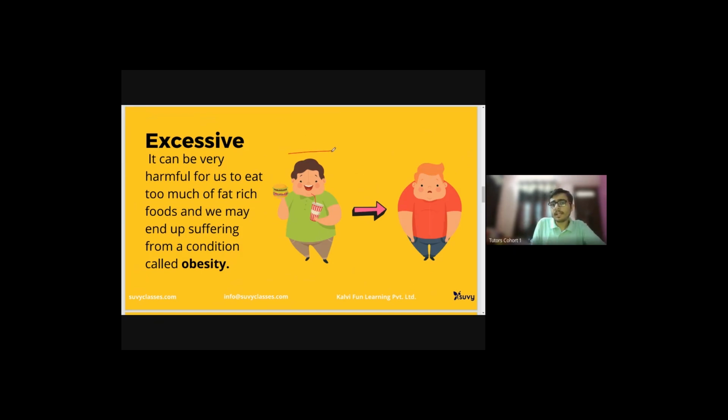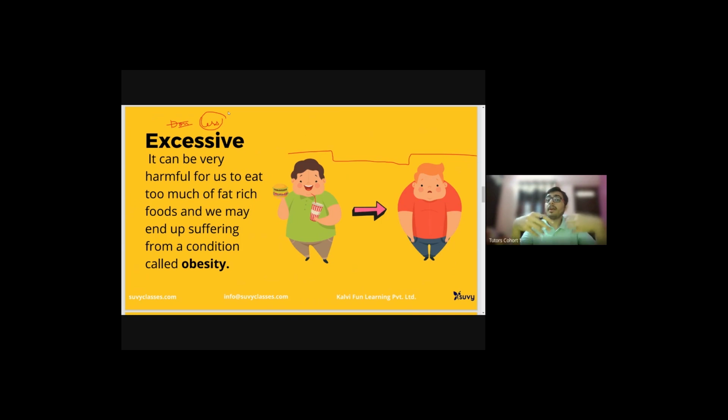A few slides back, I said that if I consume a lesser amount of nutrients in my body, I will fall ill.